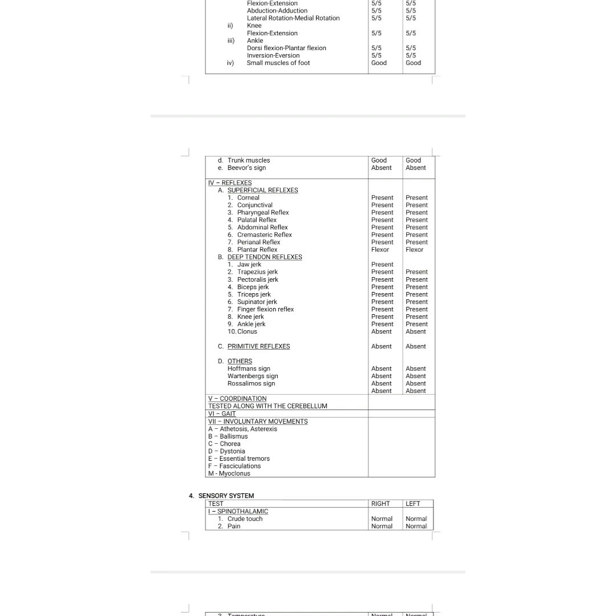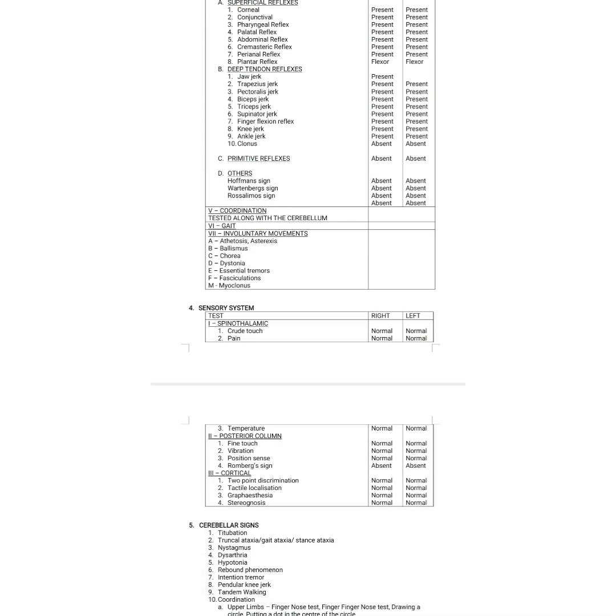And then choreoathetosis, and then ballismus. They are sudden flailing violent movements. So if the subthalamic nucleus is involved, it will give hemiballismus. And tics are rapid repeated coordinated movements, and they are to and fro movements. So you have to know all the definitions about the involuntary movements. And then go with the sensory system.